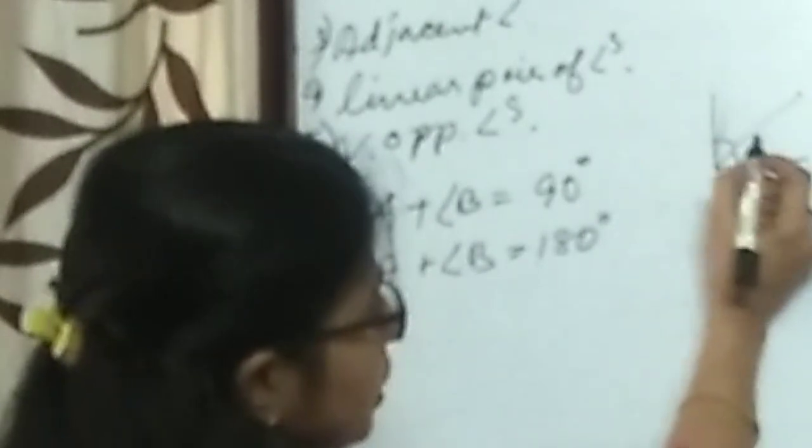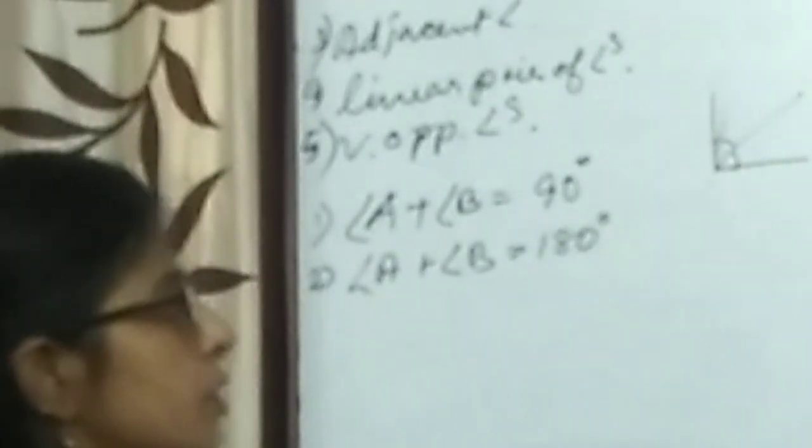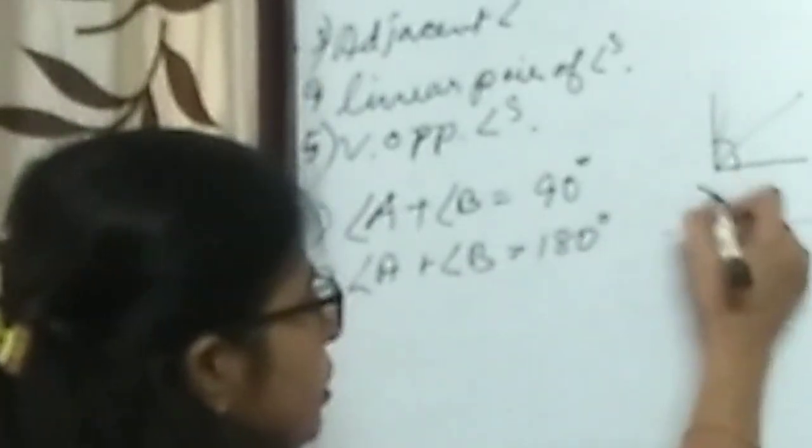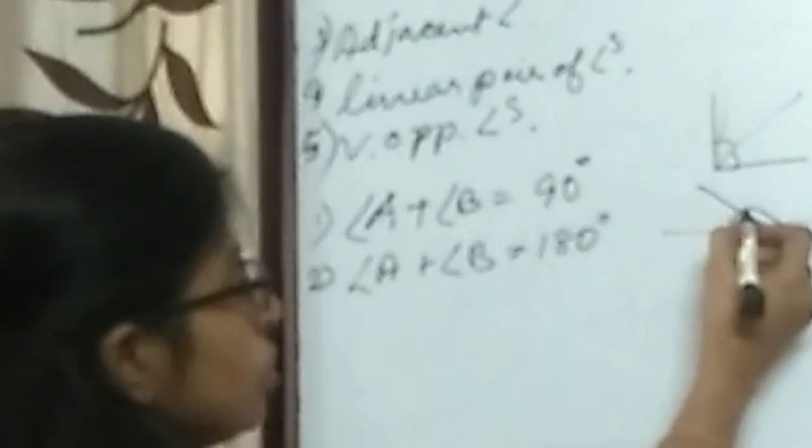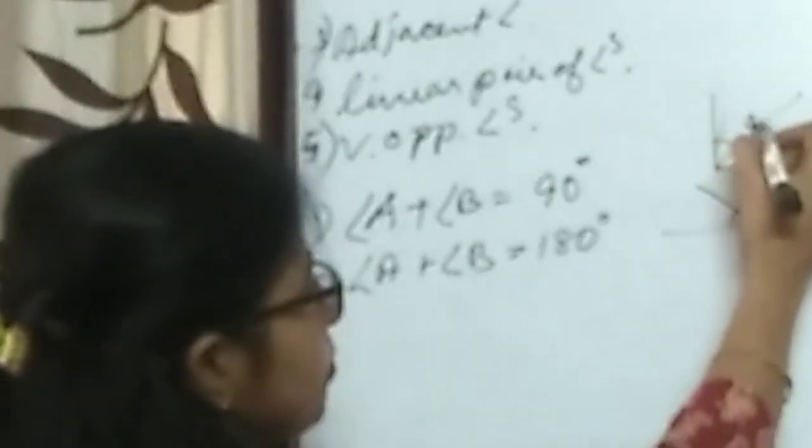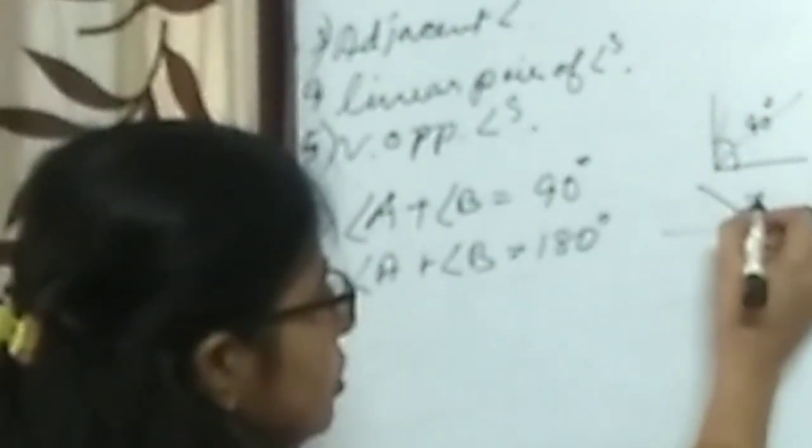So for complementary angles, if you are asked to show them, then this type we have to show, because the total sum must be 90 degree. So if one angle is this much, then other is this. For making supplementary, this way, because altogether it must be 180 degree. So if this measures 90 degree, this measures 180 degree, one angle is this one, other is this.